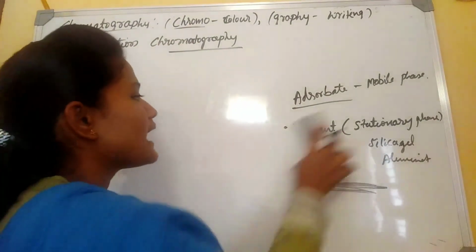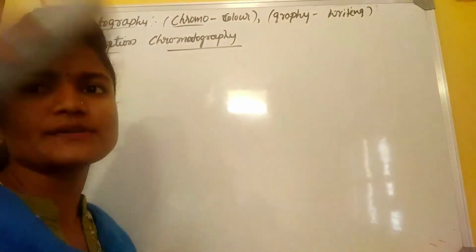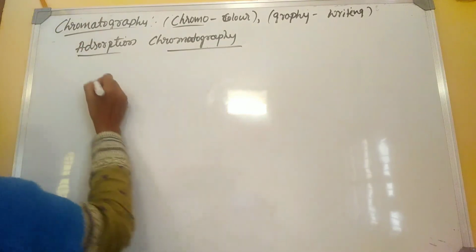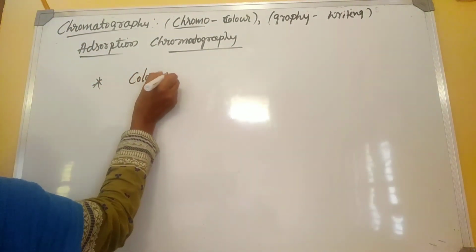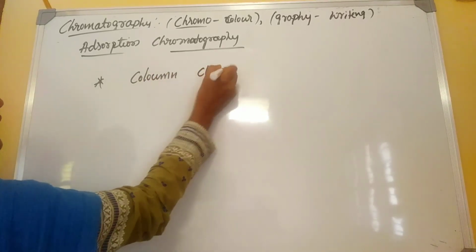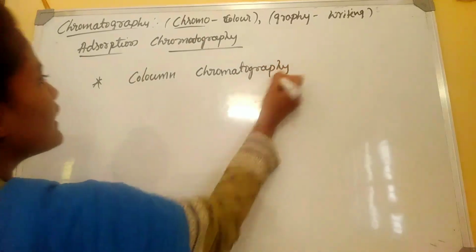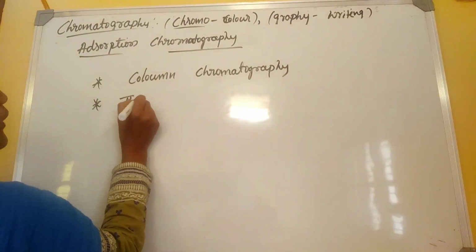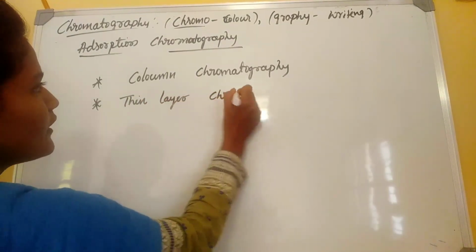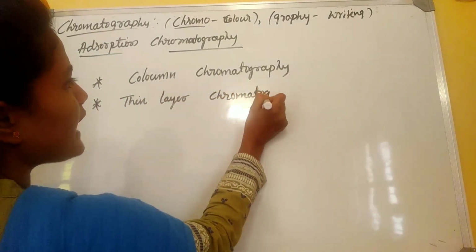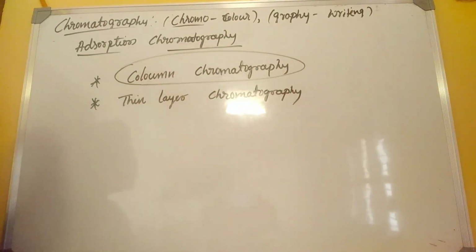In this adsorption chromatography we are again classified into two types. One is column chromatography. The other one is thin layer chromatography. First we are going to discuss column chromatography.